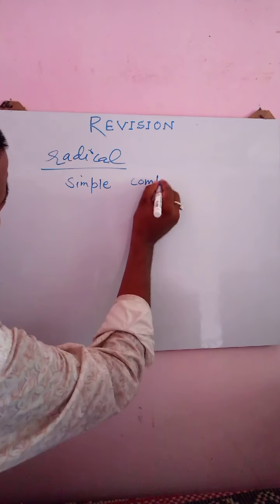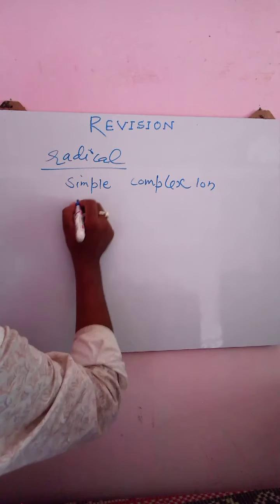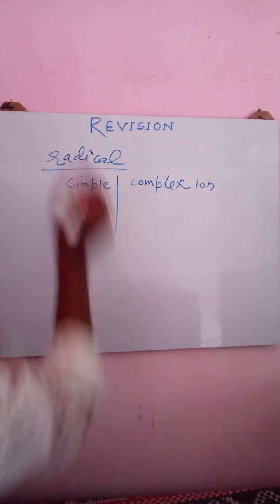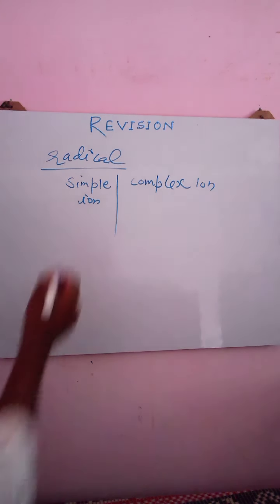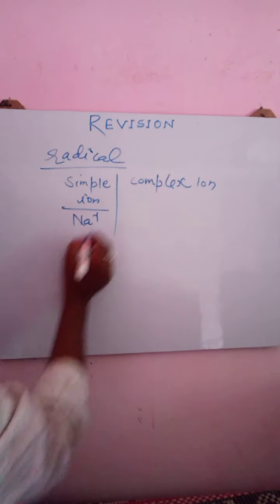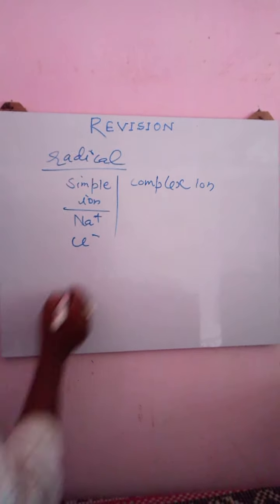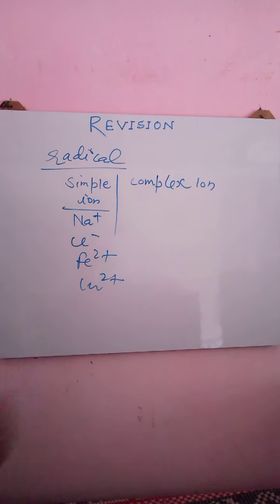Two types of ion: simple ion and complex ion. Simple ion means a single atom is having charge over it. For example, Na+ simple ion, Cl- simple ion, Fe2+ simple ion, Cu2+ simple ion.